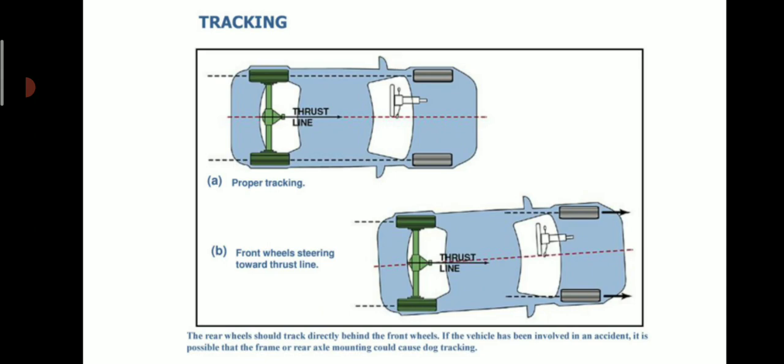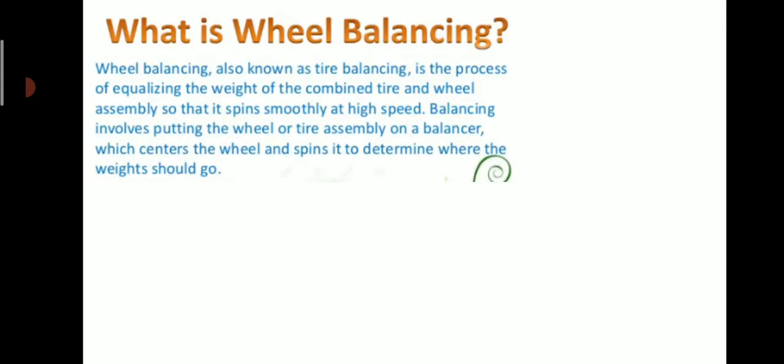If the vehicle has been involved in an accident, it is possible that the frame or rear axle mounting could cause dog tracking. So what is wheel balancing? Wheel balancing, also known as tire balancing, is the process of equalizing the weight of the combined tire and wheel assembly so that it spins smoothly at high speed. Balancing involves putting the tire and wheel assembly on the balancer, which centers the wheel and spins it to determine where the weight should go.